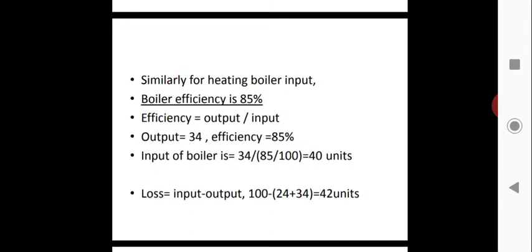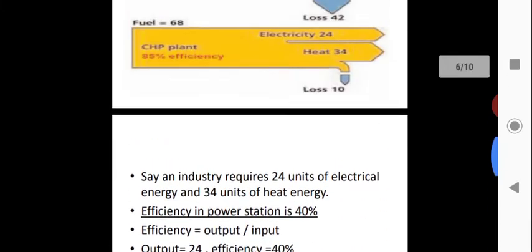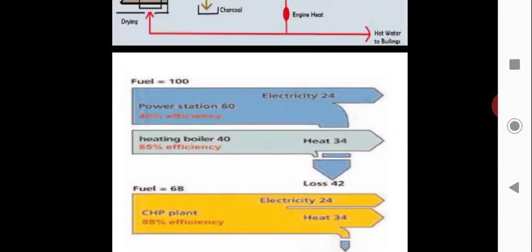So now we see the loss here. Loss is input minus output. From the power station we are producing electricity, and after producing the electricity the steam is exhausted to the atmosphere. It is not used for heating the boiler, it is not reused.